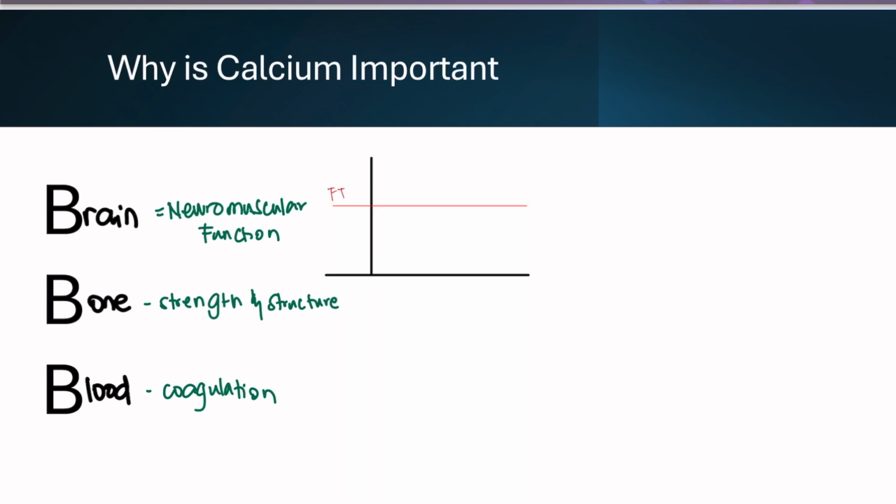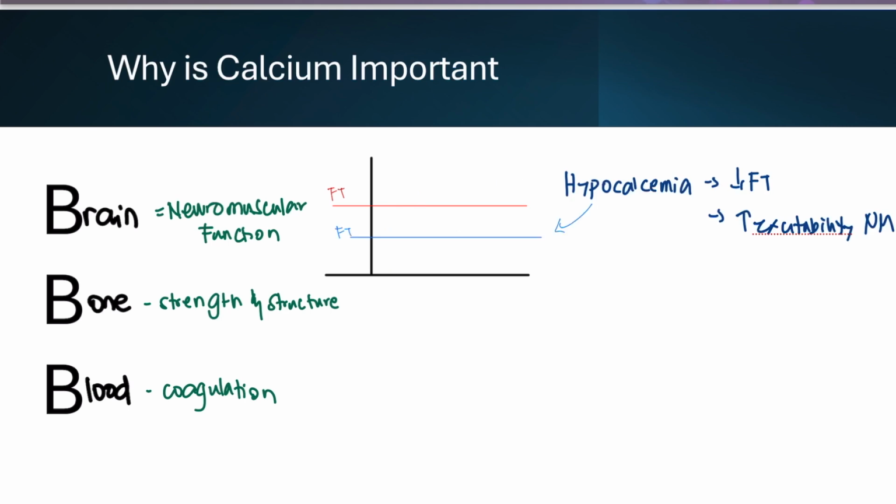In this illustration, the FT means the firing threshold. If the stimulus reaches the threshold, an action potential occurs. Therefore, the nerve fires an impulse. If a stimulus does not reach the threshold, no action potential is generated. In hypocalcemia, nerves and muscles become overexcited. Why? Because hypocalcemia lowers the action potential threshold, making neurons fire excessively, resulting in muscle spasms, painful cramps, and tetany.